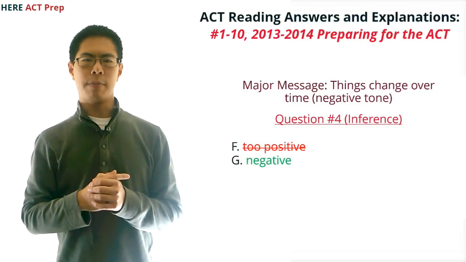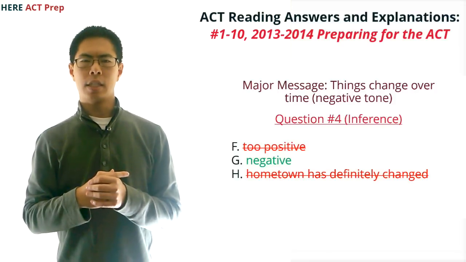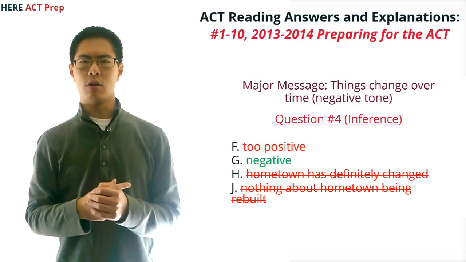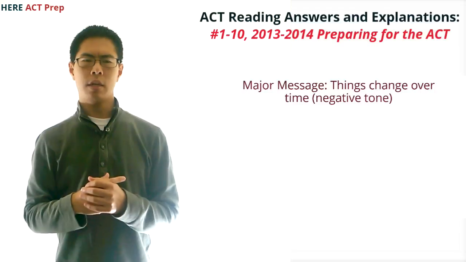G is negative, so we keep that as an option. H is wrong because one major point of the passage is that her hometown has changed a lot. And J is wrong because the passage doesn't talk about the hometown being rebuilt at all. So we pick G. Question number 5.